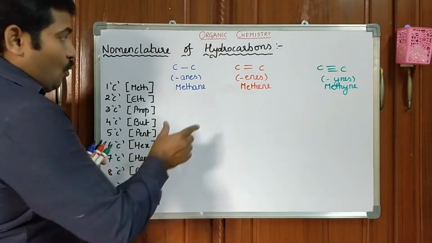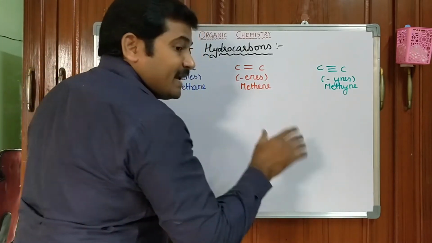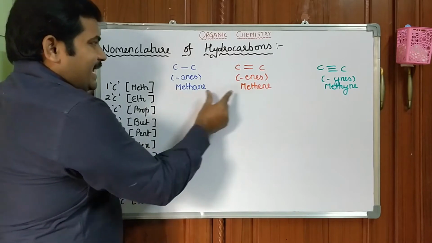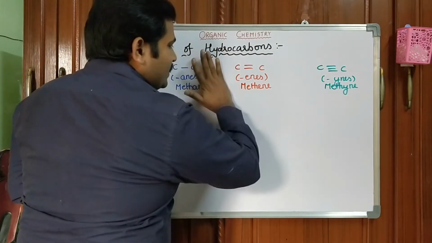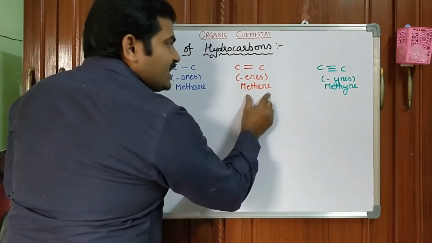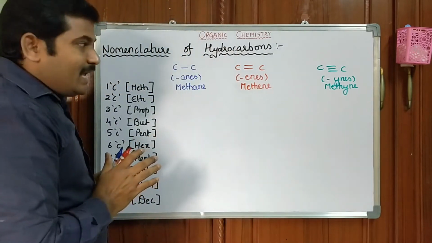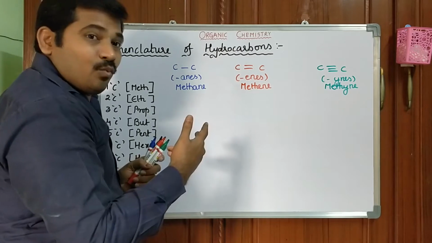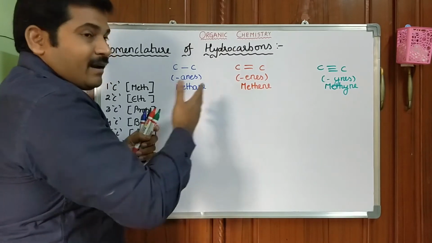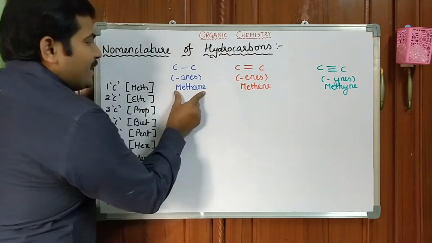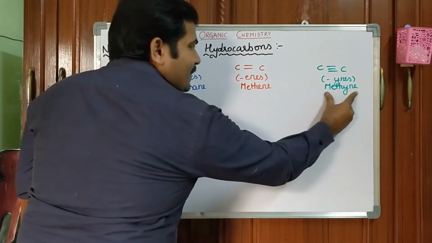Let us see what type of molecules these are going to be. According to the names, I am saying methane, methene, methyne. Actually, these two compounds do not exist at all. We will see later what the proof for their non-existence is.